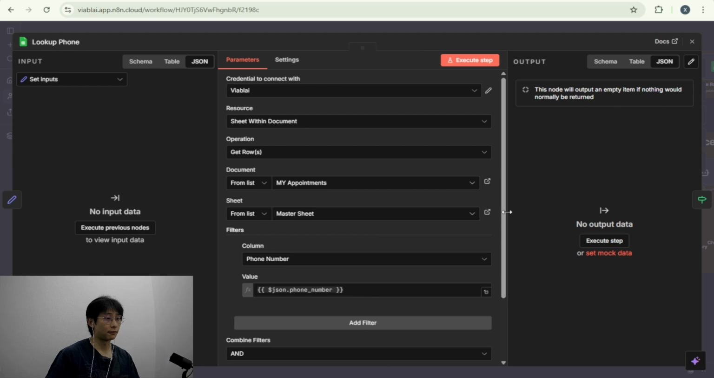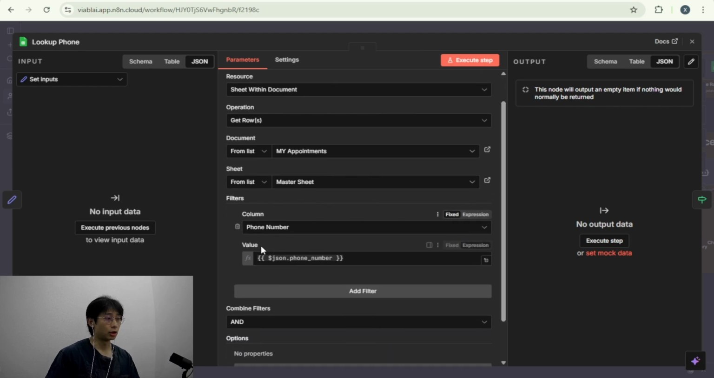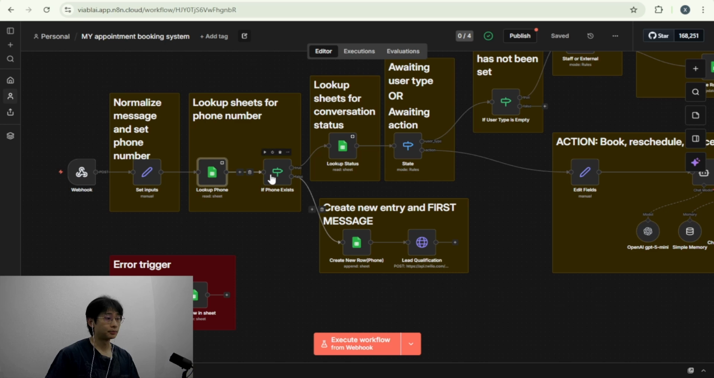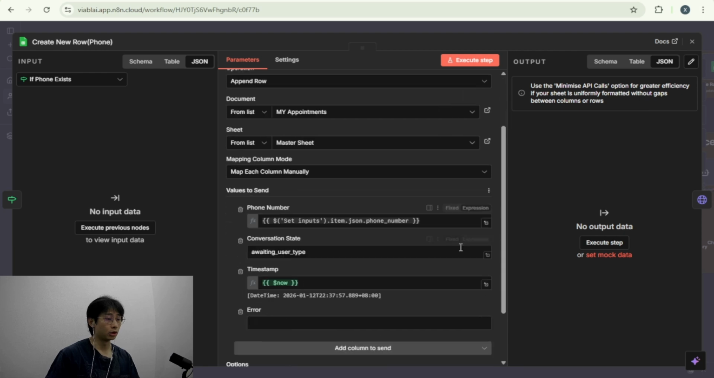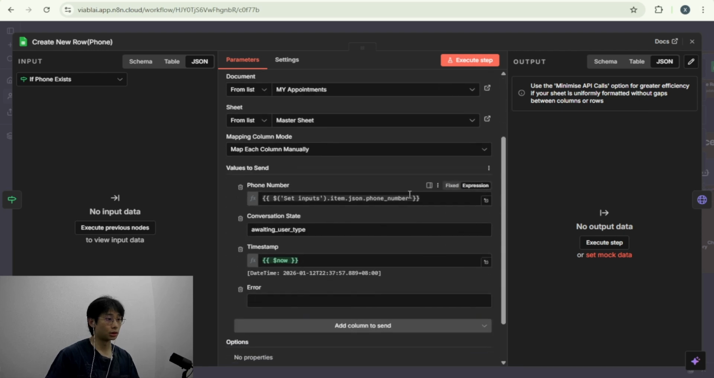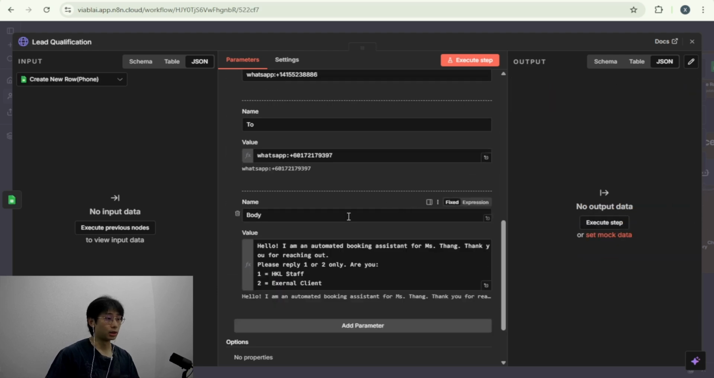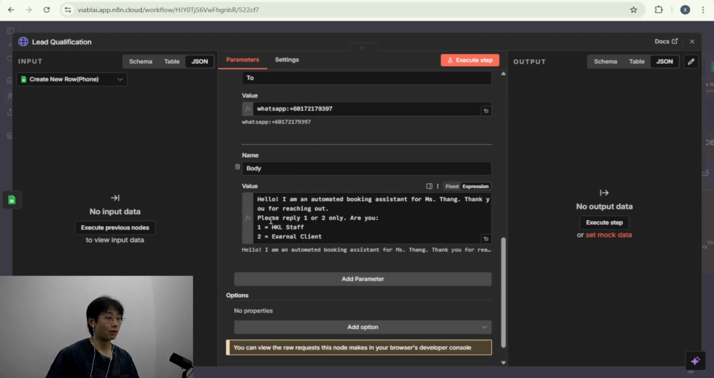So since it's their first time messaging, we're going to try to pull the phone number from our spreadsheet and it would not exist. So then it would then lead us down this path to create a new entry for the user. We're going to go ahead and update their phone number into the spreadsheet as well as set the conversation state to a waiting user type. Then the next step would be to go ahead and qualify the lead. So we're going to ask if they are a staff or an external client.